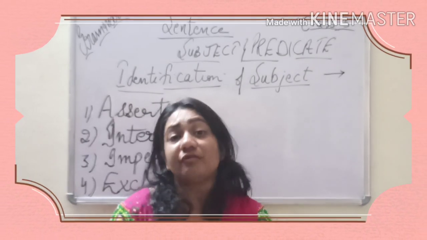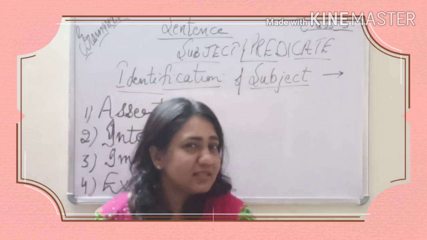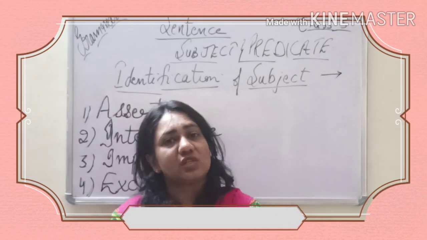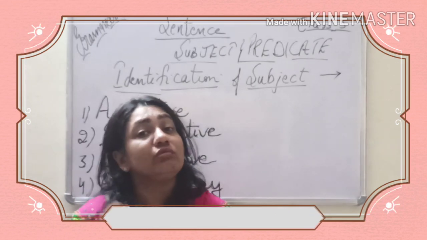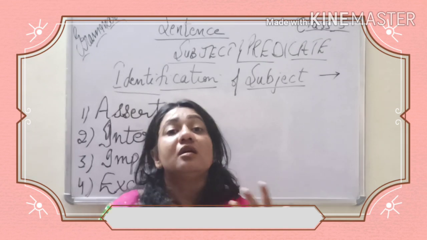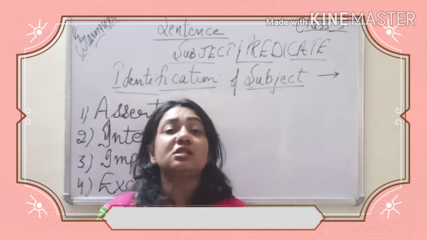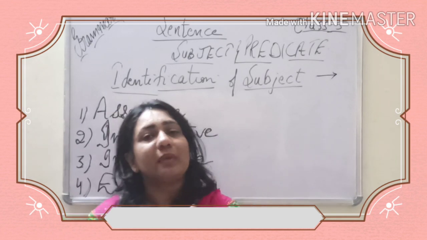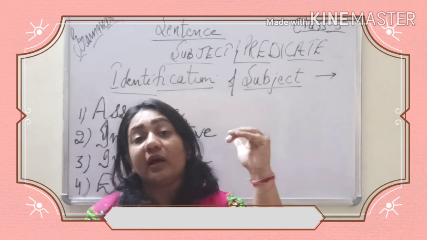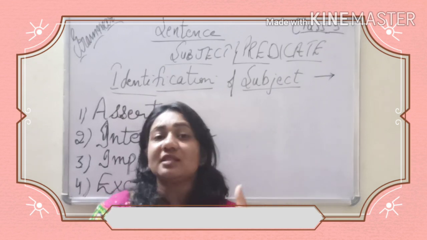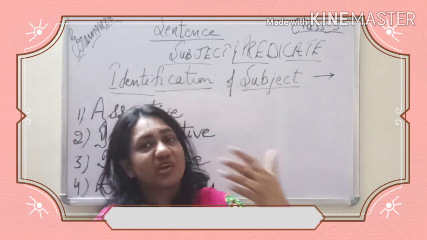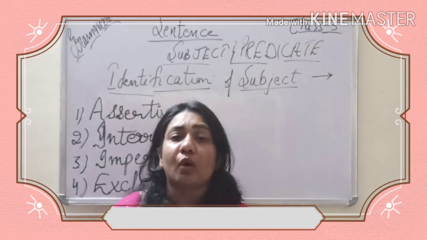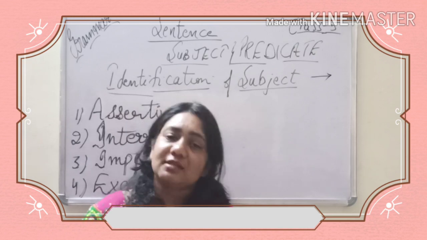Any doubt regarding the identification of the subject in the sentences? I guess no. I have tried to clear every doubt in my video, but you need to just revise the rules and go through it thoroughly. Just go step by step. Read one rule, try to understand it, go to another rule, try to understand it. In this way, you will not face any problem in the identification of subjects.